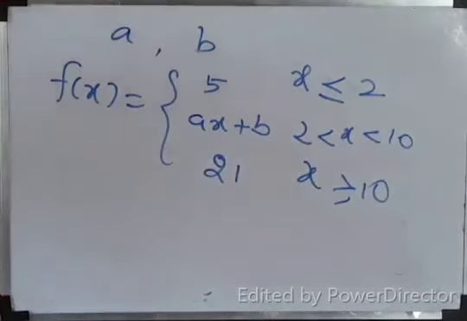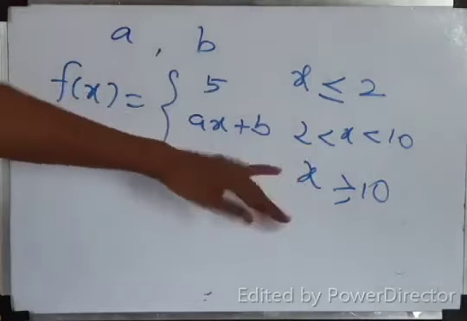Do you understand? The function is continuous. At x equal to 2, at x equal to 10, nothing is given. In the question, find a and b so that the function is continuous. That's all the question given.